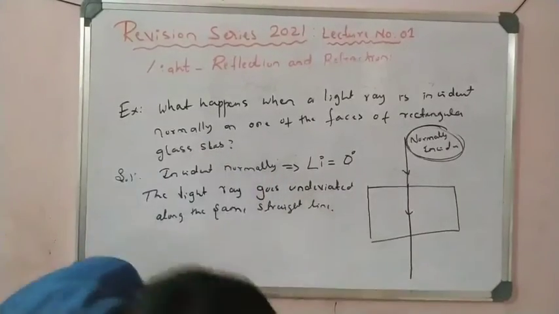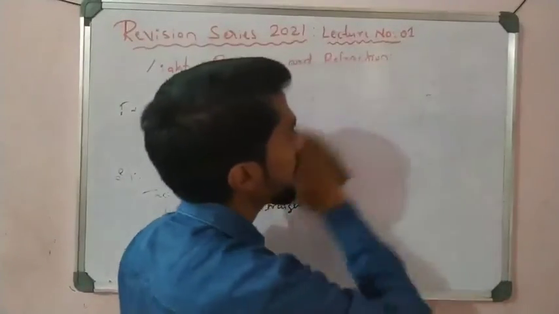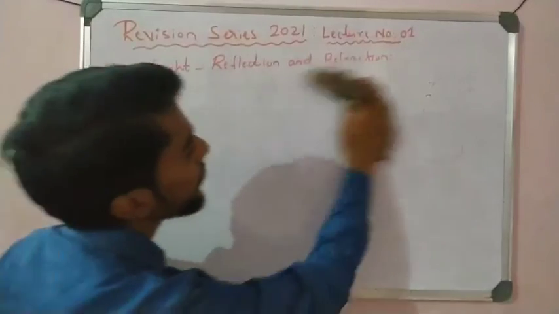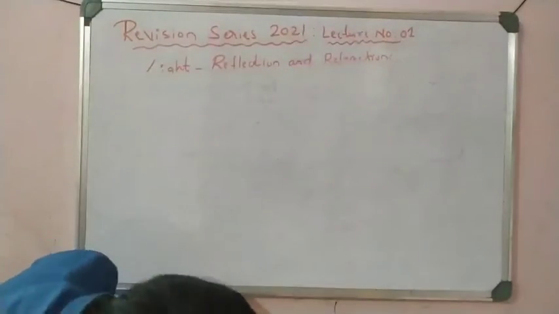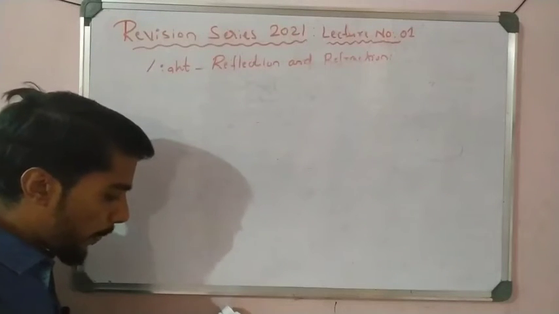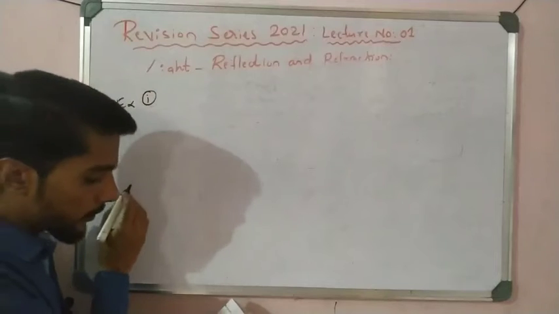Okay. Now take this one about Snell's law. The next question is based on Snell's law. See here. First question, example 1.